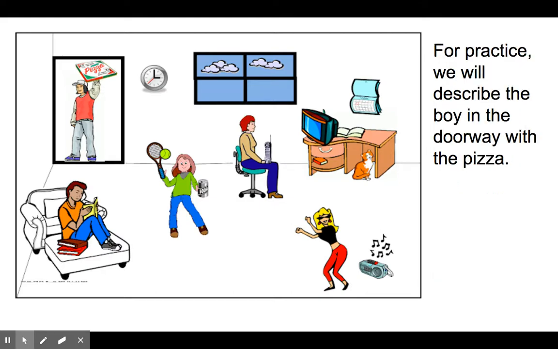So for example, we're going to do a practice paragraph together, and we're going to describe the boy who's in the doorway with the pizza. Now there's lots of stuff we don't know. We don't know how to say he's carrying pizza. We don't know how to say he has some pizza, but we do know how to say he eats pizza. So we can assume by looking at him with the pizza that that's what he's going to be doing.